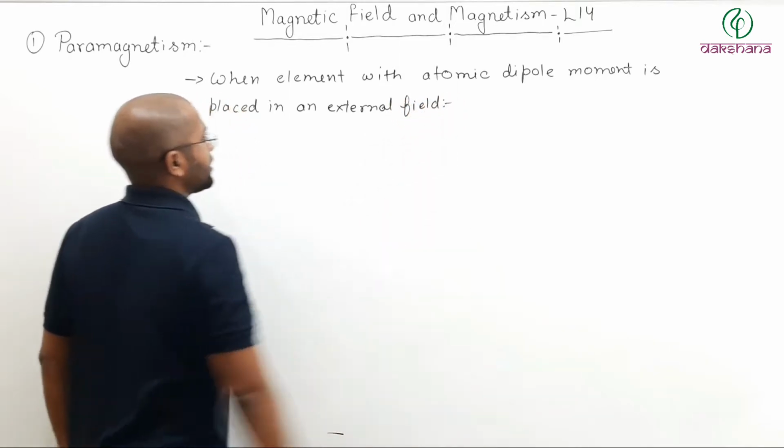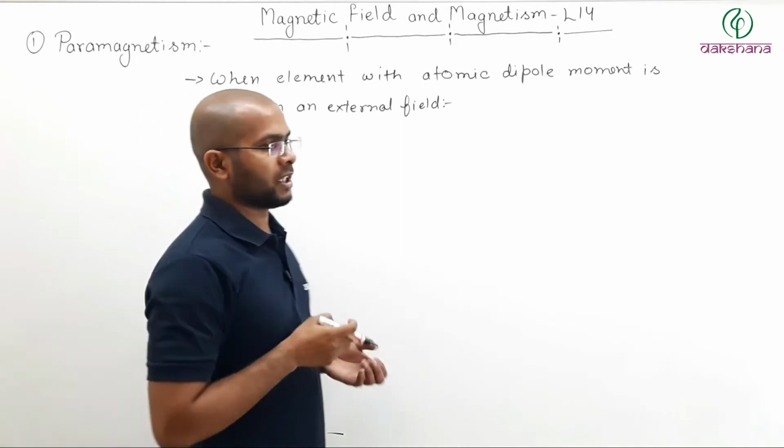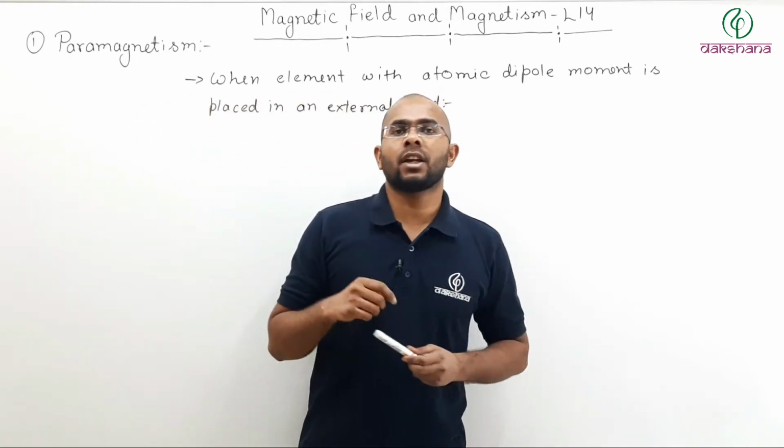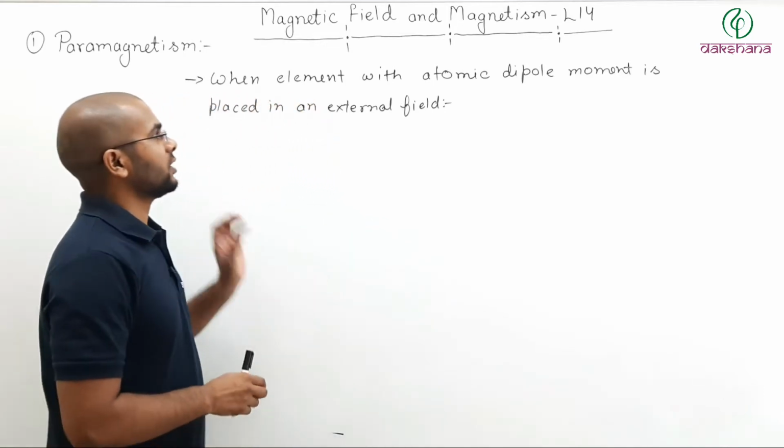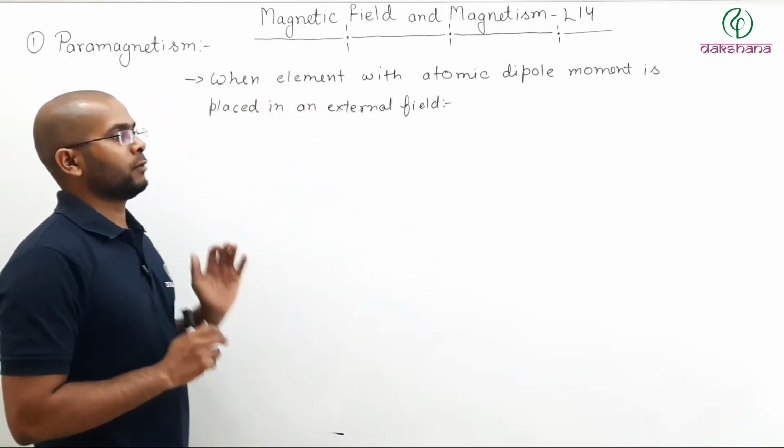So what happens when a certain element whose atoms have their own atomic dipole moment is placed in an external magnetic field?